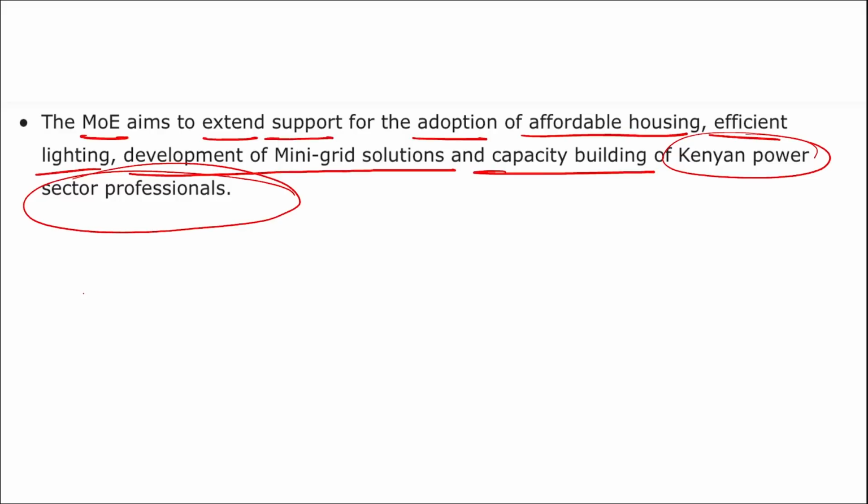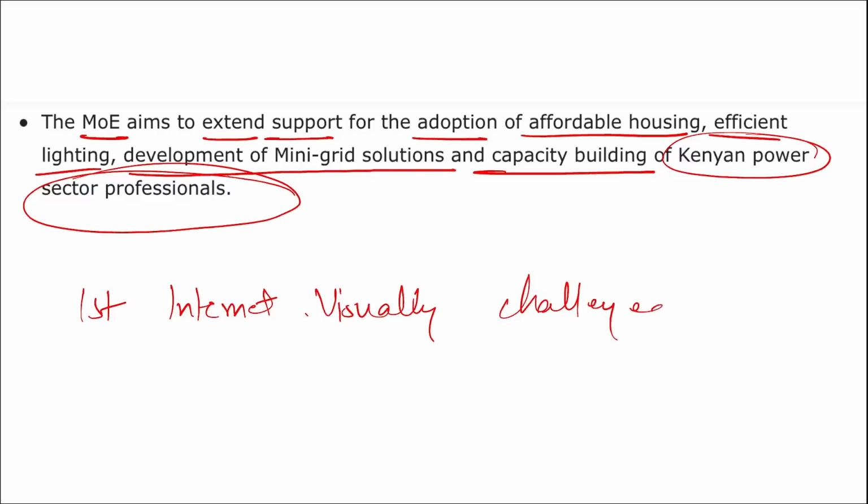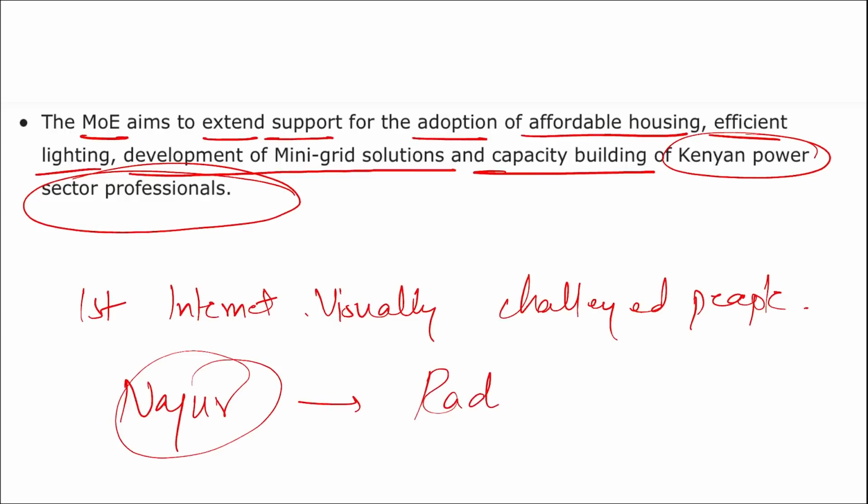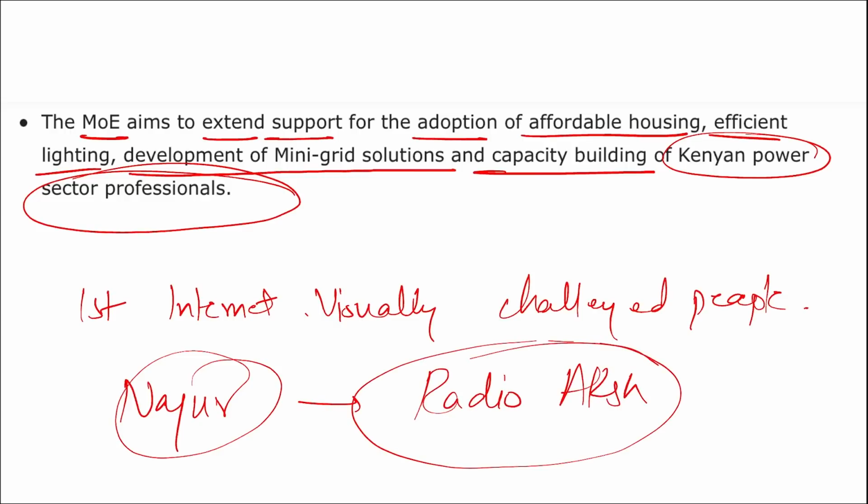Alright, similarly, if I ask you, tell me, first internet radio for visually challenged people. What is the name of this radio and where was it launched? It was launched at Nagpur and the name is Radio Aksh. Radio Aksh is the name of it. And where was it launched? It was launched in Nagpur.